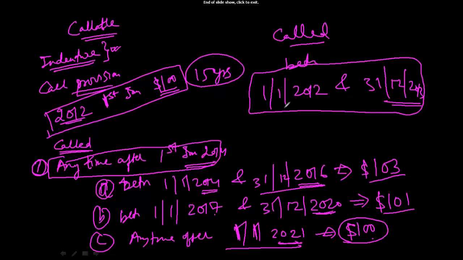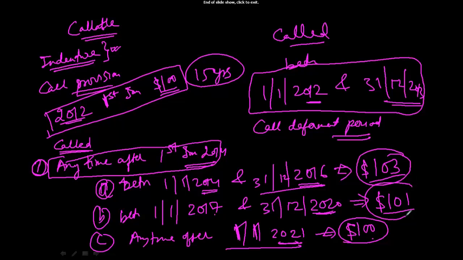So this is for the benefit of whom? The bond cannot be called between 2012 and 2013. This is for the benefit of the holder. This period is known as the call deferment period. That means within this period the bond cannot be called. Now typically this is a trend which you will see: initially the bond can be called at a higher price, but as time passes the call value of the bond decreases.